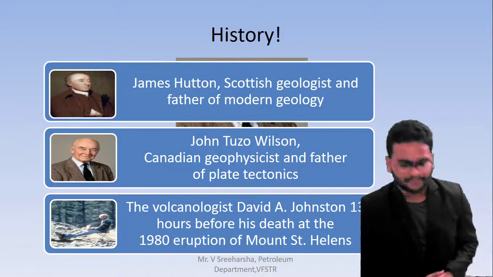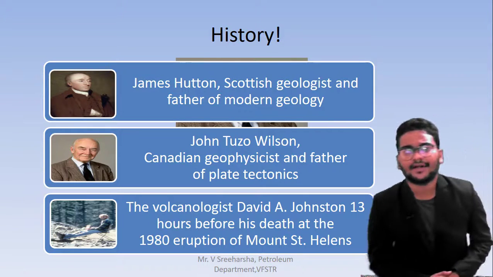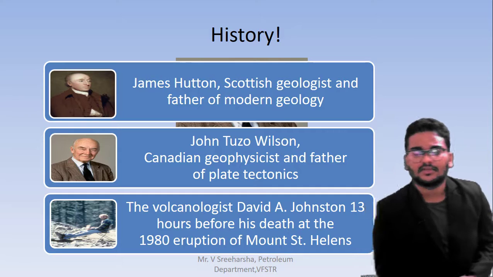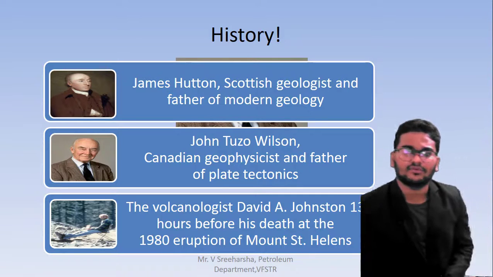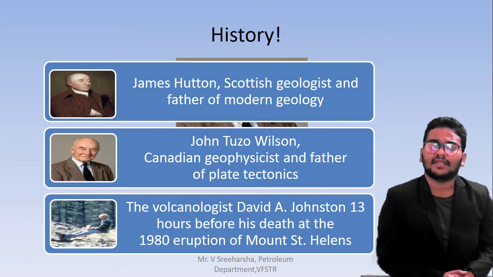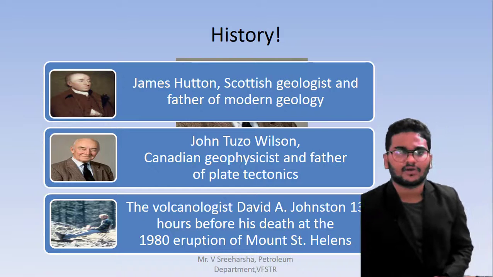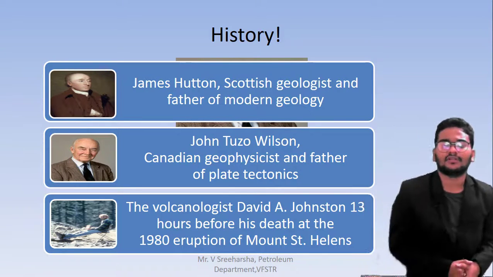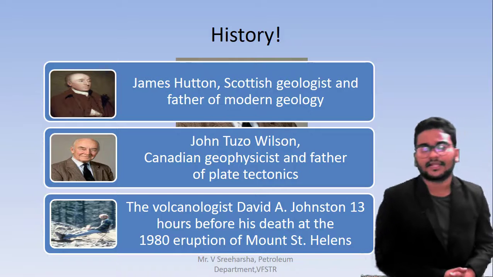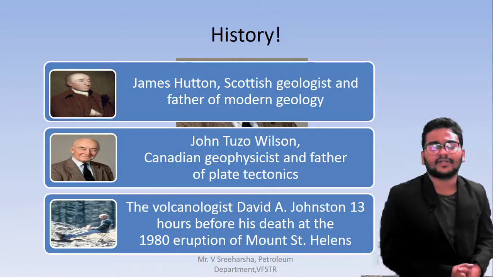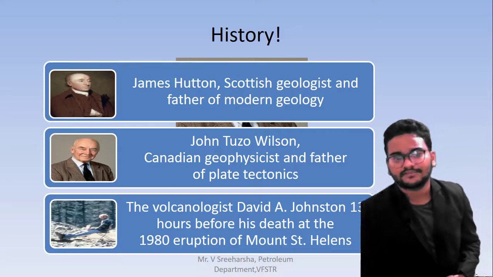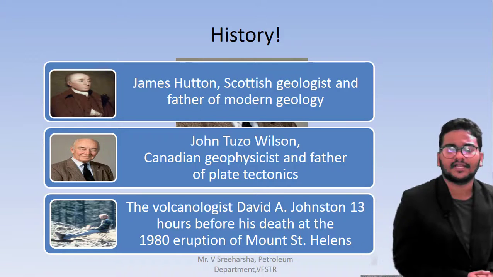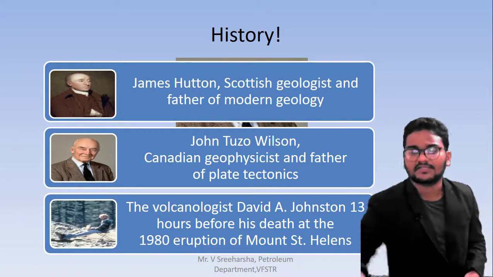And the next one is the final one. He is the volcanologist, and his name is Johnson. He is the person who gave his entire life to the study of volcanic eruptions. Thirteen hours before this picture was taken, in 1980, during the eruption of the volcano, he was at Mount St. Helens.